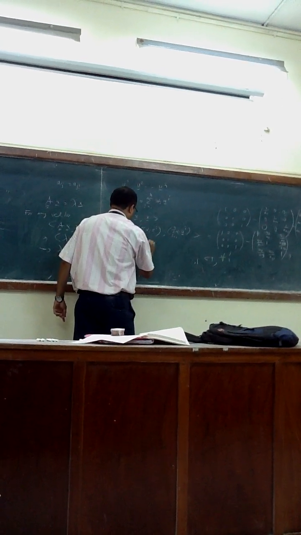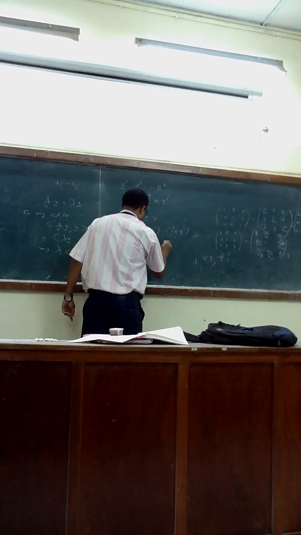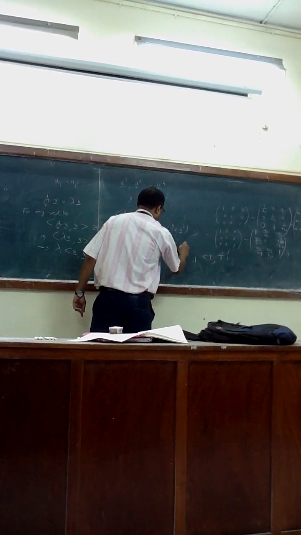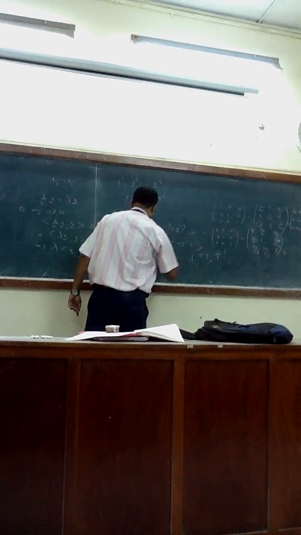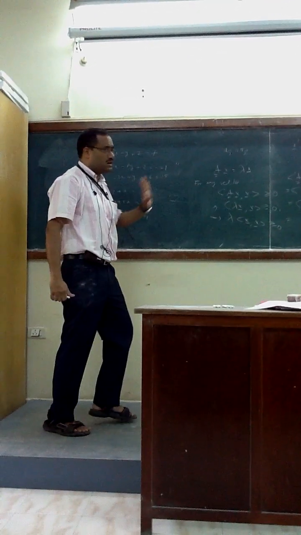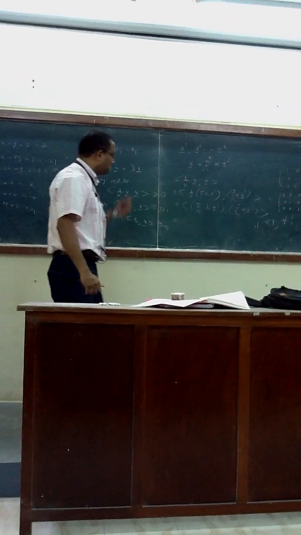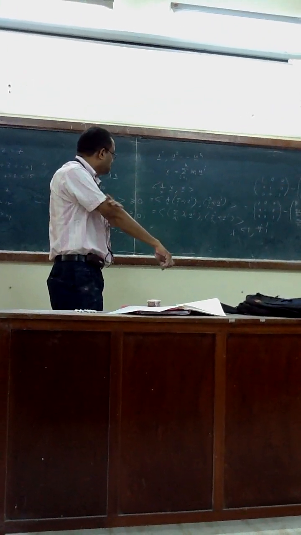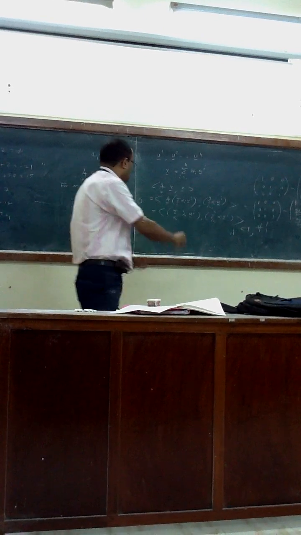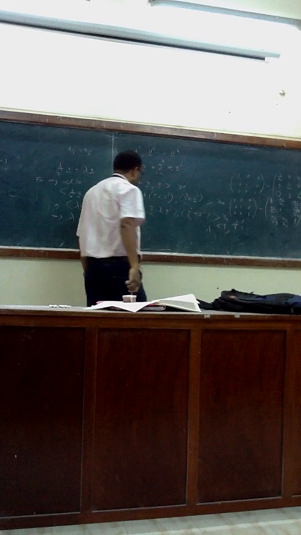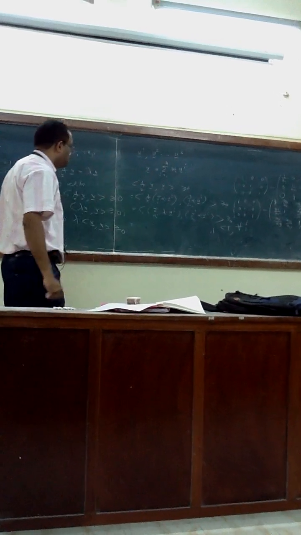Summation alpha i lambda i y bar i. Next step. There's no matrix here, no matrix anymore. Then this has to be greater than or equal to 0. Remember that. What will actually happen?